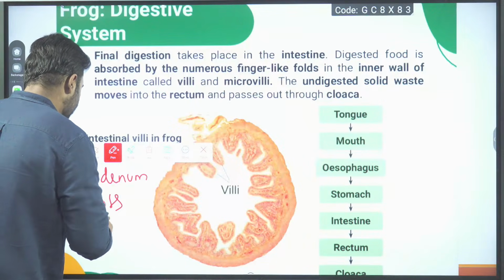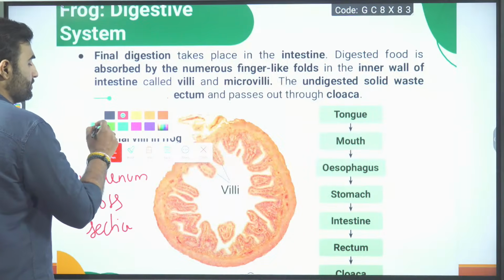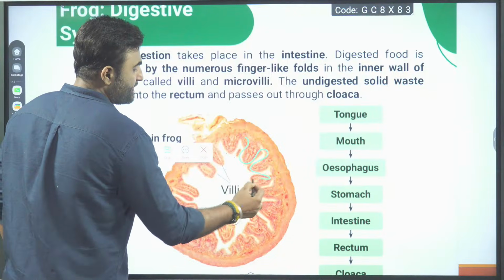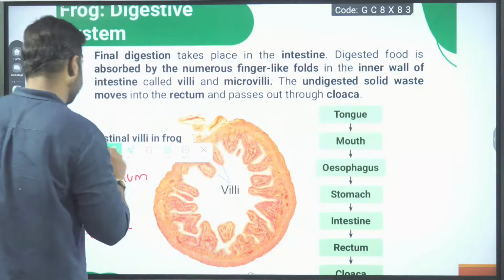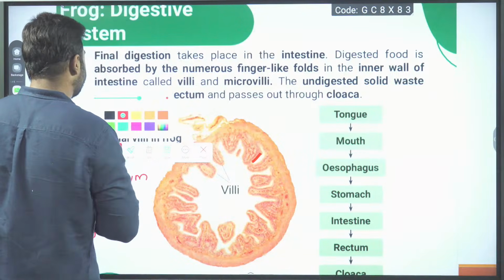In this cross section, can you see villi-like projections?